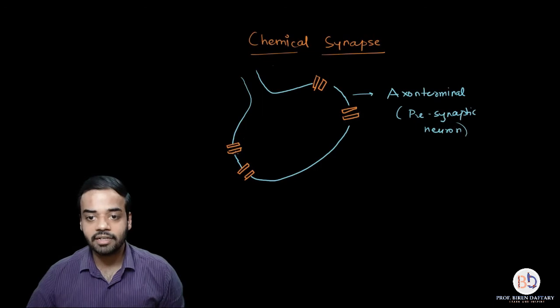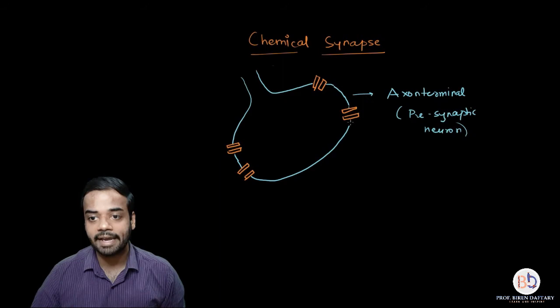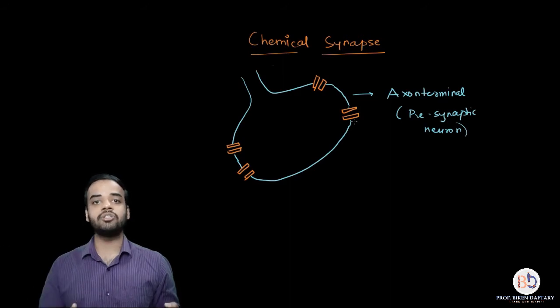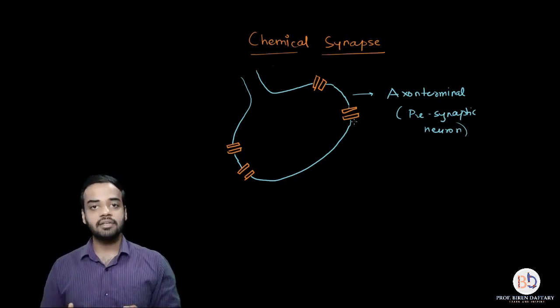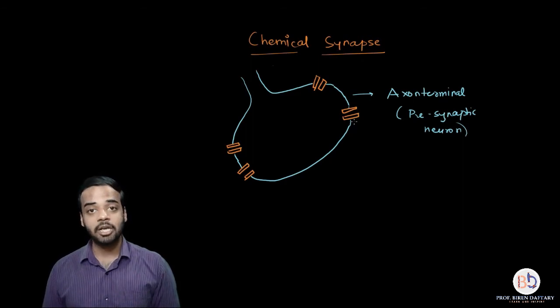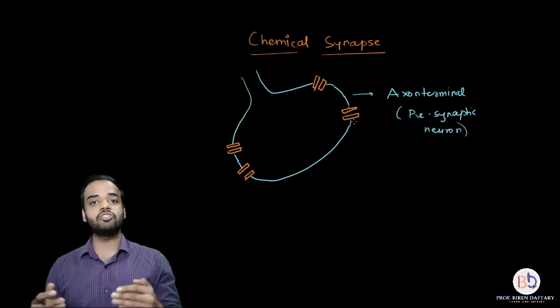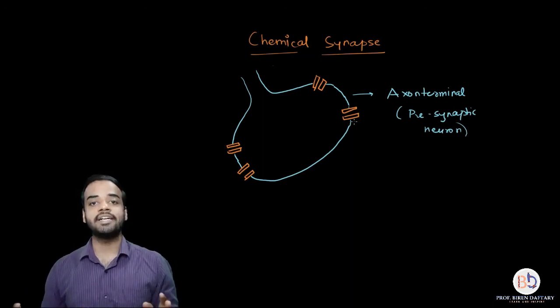So these orange colored gates are basically the channels which are going to allow calcium ions to flow in. When I use the word channel, it means that it is like a door. When the door opens, the ions or molecules can enter the neuron. When the door closes, the ions cannot enter the neuron. So these channels are called calcium channels, because when these channels open, the calcium ions from outside can enter the neuron. When these channels close, the calcium ions can no longer enter the neuron.